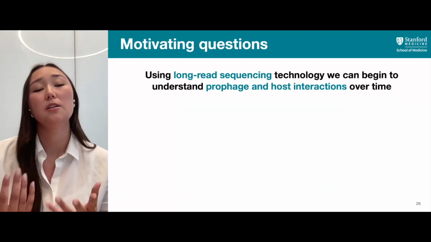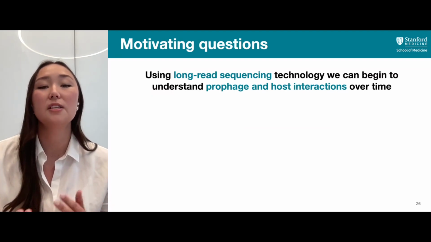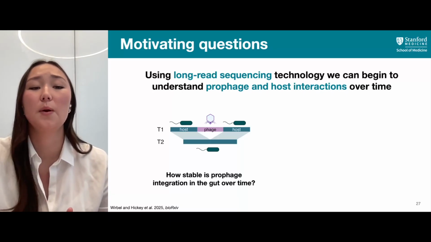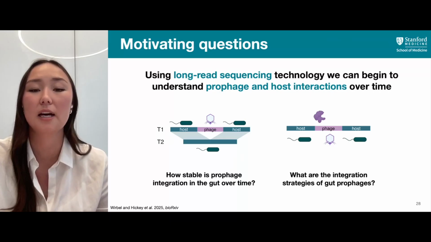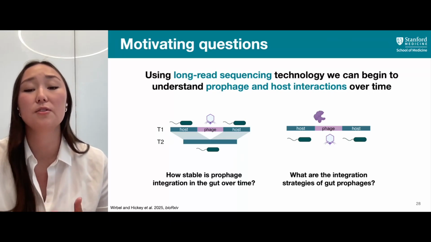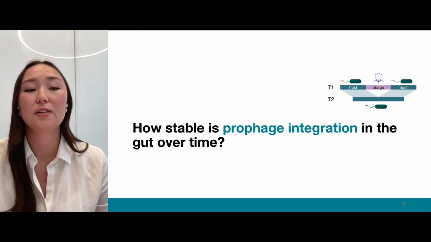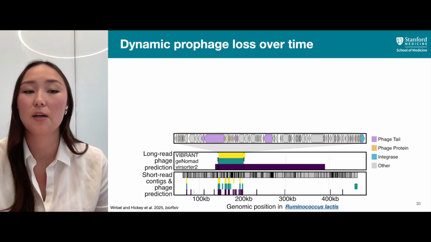And so now with this, we can use long-read sequencing technology to begin to understand prophages and their hosts and that interaction over time. Specifically, we were interested in understanding how stable prophage integration is in the gut over time, as well as what the integration strategies of gut prophages are. So first, to start, we wanted to look at the stability of this integration over our 2-year time course.